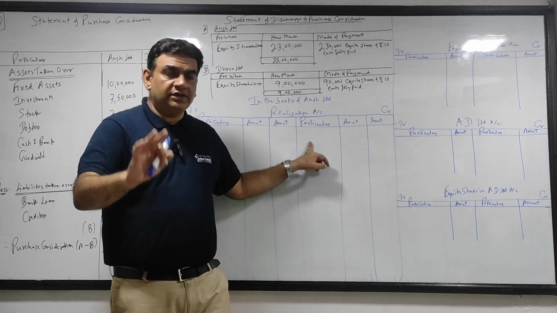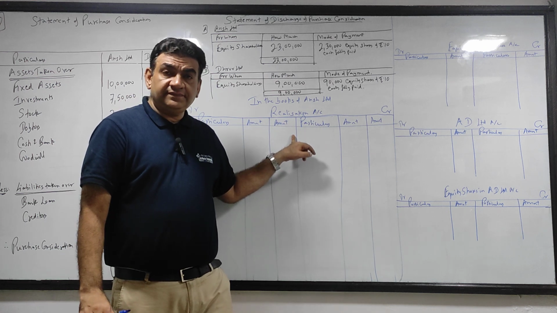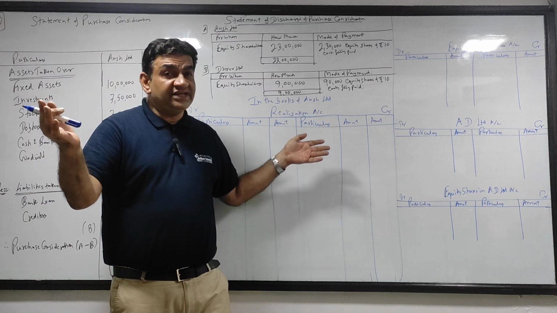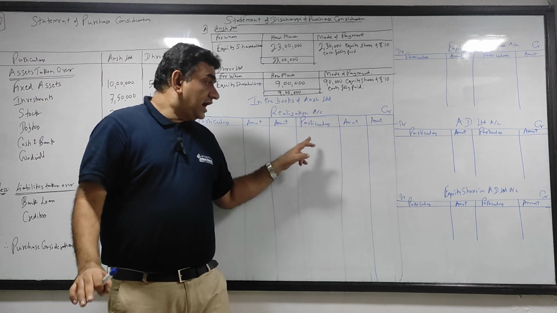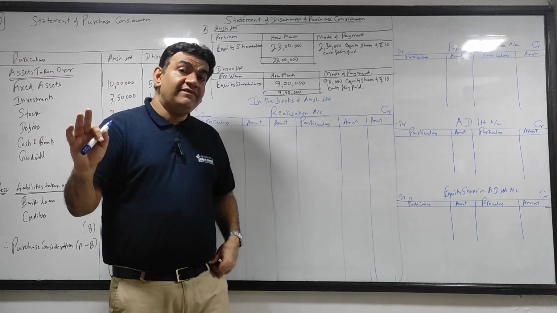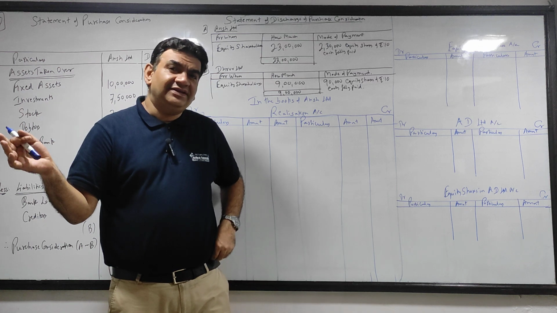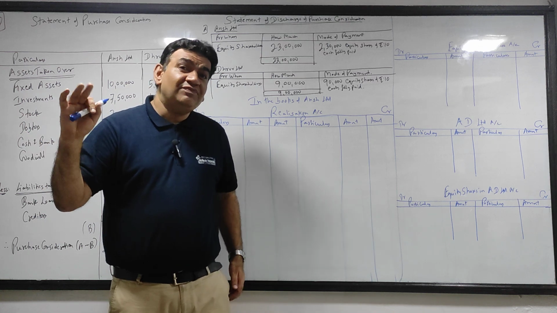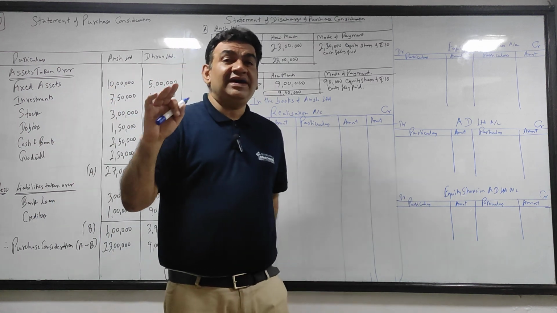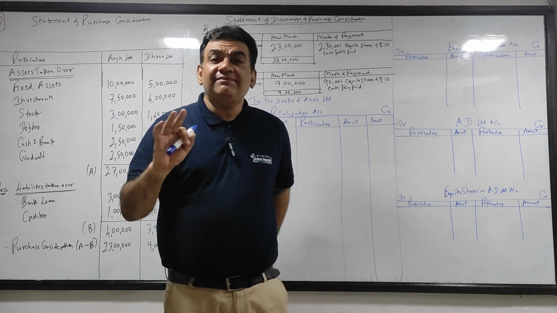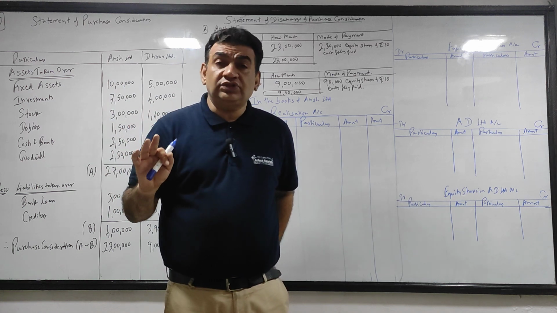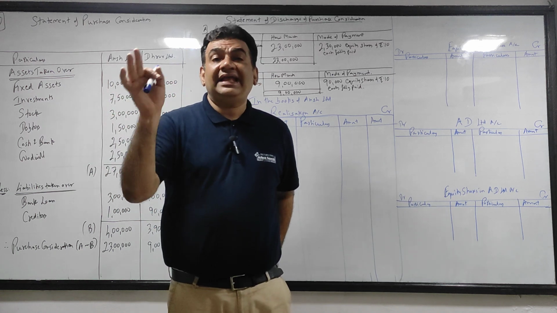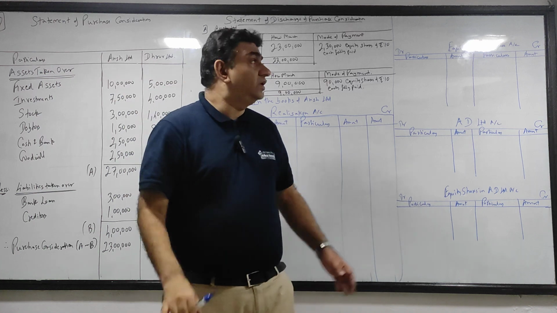Realization, in fact 4. Realization, you all know we have done it in TYBAF also. After realization, in TYBAF we used to make partners capital because that was amalgamation of partnership firm. This is amalgamation of company. In a company there is no partners capital, there is share capital, and that belongs to the equity shareholders.